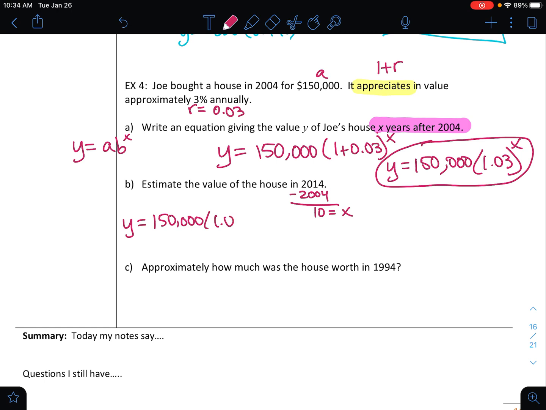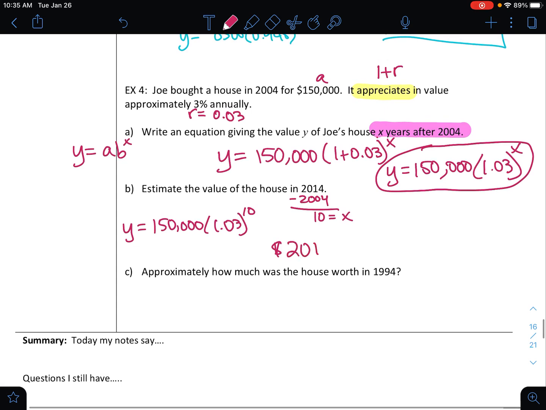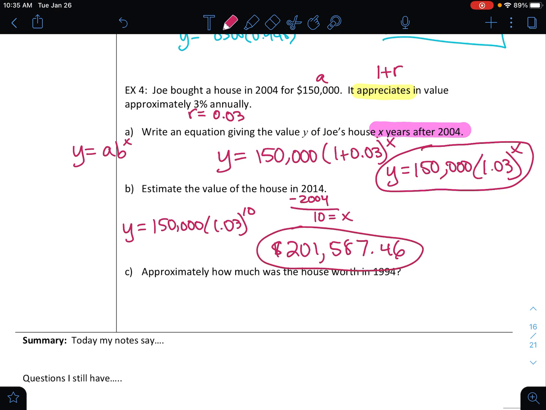So I'm going to be plugging in the 10. So I'll be doing 150,000 times 1.03 raised up to the 10th. And I'm doing money again. 150 times 1.03 raised to the 10th. So I'm going to get a bigger number. $201,587.46. Okay, so the price went up.